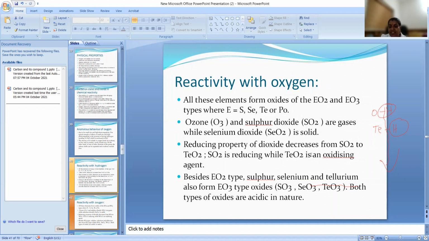SO2 is reducing while TeO2 is oxidizing actually. So means when we are moving down, oxidizing property is increasing. And they can form EO3 type of oxide also. Examples for that are SO3, SeO3, TeO3. We know that non-metal oxides are acidic in character. So these all are acidic in nature.